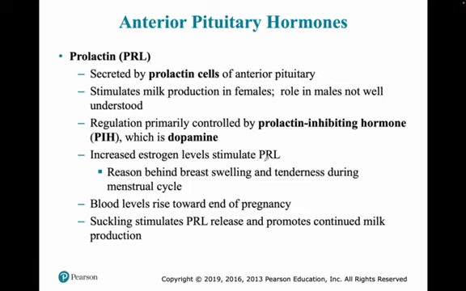Prolactin is PRL, and when prolactin is not being created, then prolactin inhibiting hormone, which is dopamine, is created. So whenever we have the requirement of milk production in females, only then will it be produced. And increased estrogen can also sometimes stimulate PRL production, which is typically seen during the menstruation cycle as well. And towards the end of pregnancy, generally in females, the prolactin hormone will rise, because that is when it is required for the baby, right? Otherwise the prolactin inhibiting hormone will be working.